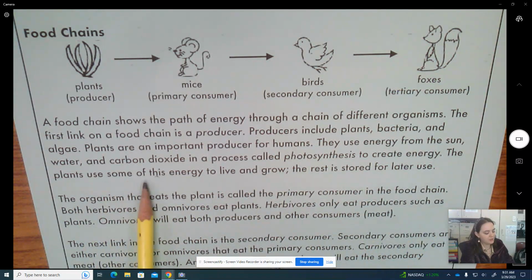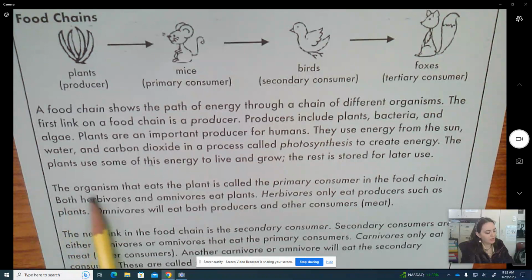The plants use some of this energy to live and grow. The rest is stored for later use. The organism that eats the plant is called the primary consumer in the food chain. Both herbivores and omnivores eat plants. Herbivores only eat producers such as plants. Omnivores will eat both producers and other consumers, or meat.